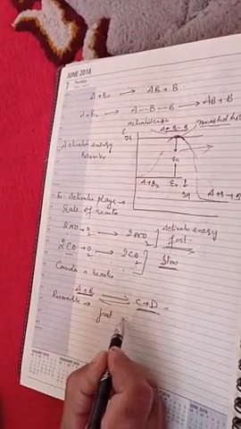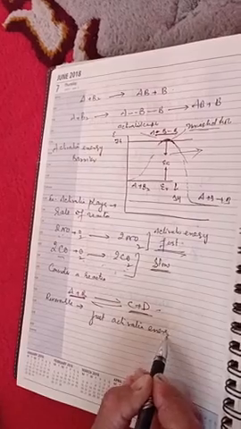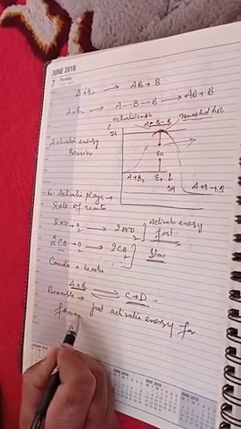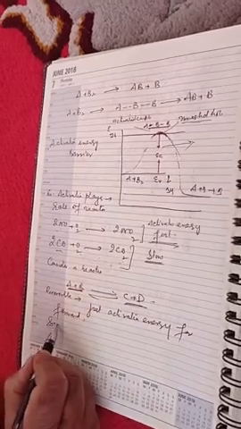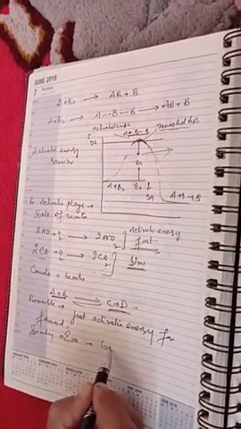Just as activation energy is required for the forward reaction, similarly activation energy is required for the backward reaction.